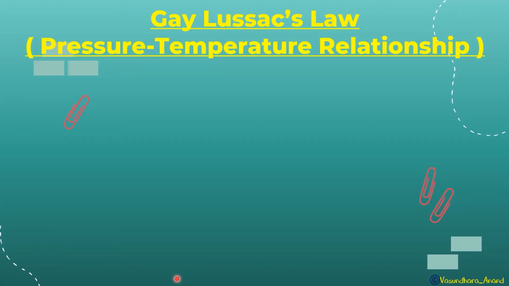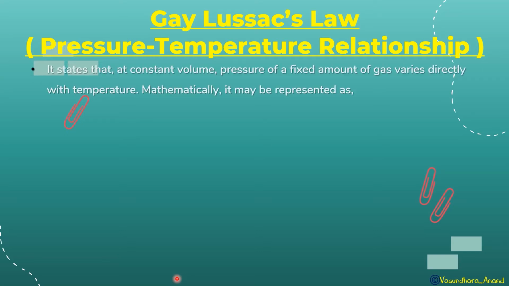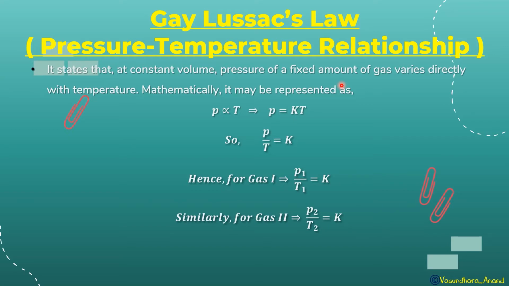Now, the next law is Gay-Lussac's law. This is the pressure-temperature relationship. It states that at constant volume, the pressure of a fixed amount of gas varies directly with temperature, and mathematically it is represented as P is directly proportional to T. If we keep the volume constant, as the temperature increases, the pressure increases, for a fixed amount of gas. That is also important. So we can say that P upon T is equal to K. For gas 1, P1 upon T1 is equal to K. Similarly, for gas 2, P2 upon T2 is equal to K. So we got the formula P1 upon T1 is equal to P2 upon T2.